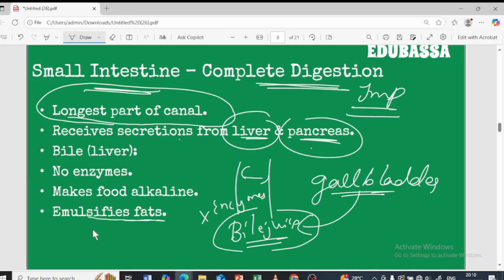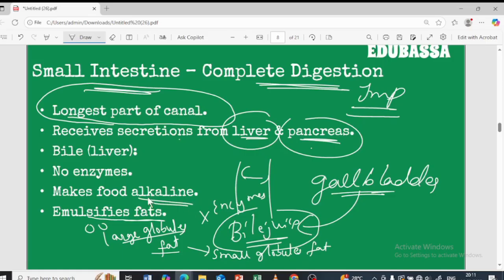So in that acidified food, the large globules of fat are going to be there. It breaks down the large globules of fat into small globules of fat, and makes the food alkaline. Now the enzymes present in the pancreas can easily act. So that is the function of the bile juice.